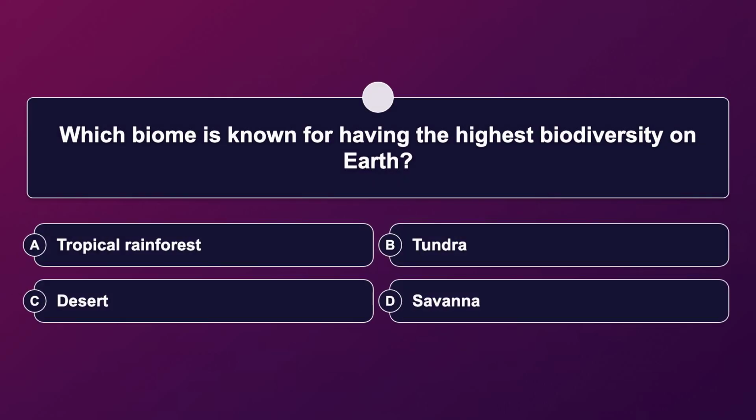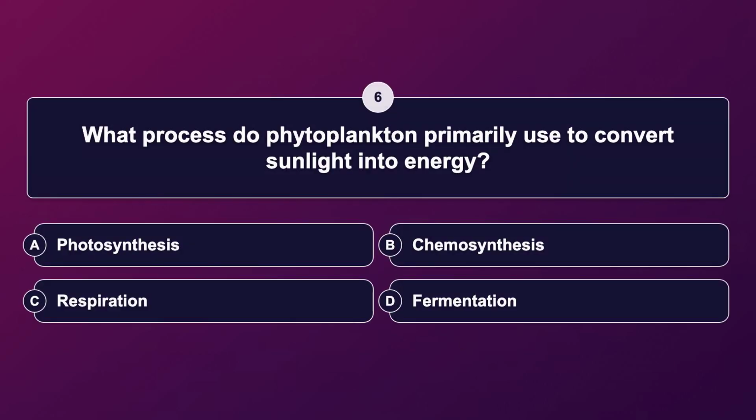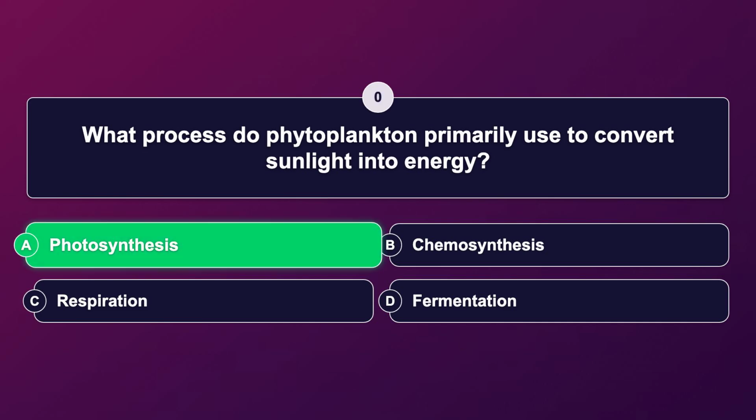Which biome is known for having the highest biodiversity on Earth? The correct answer is tropical rainforest. What process do phytoplankton primarily use to convert sunlight into energy? The correct answer is photosynthesis.